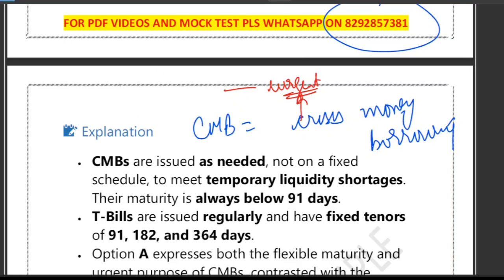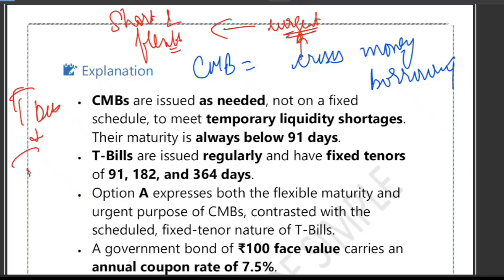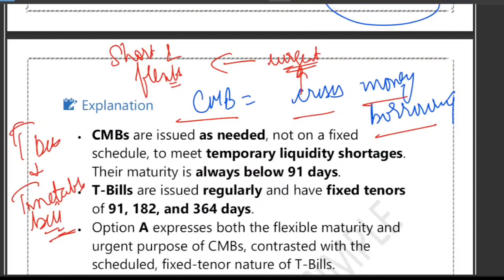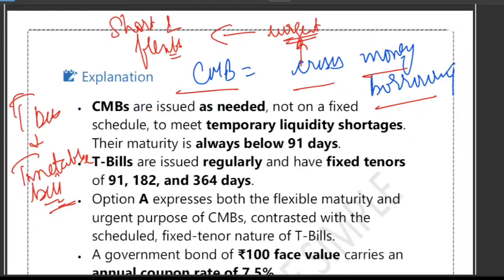Unscheduled. And if you talk about the T-bill, you can think of the treasury bill like a timetable bill. So T means timetable, fixed tenor and regular auction. Simple and memorable. So again, I am repeating: CMB is crisis money borrowing. Crisis means urgent, short and flexible. And T-bill is timetable bill, which means timetable, fixed tenor, regular auction.